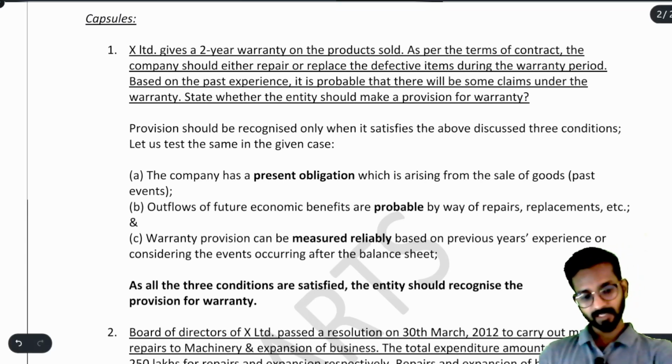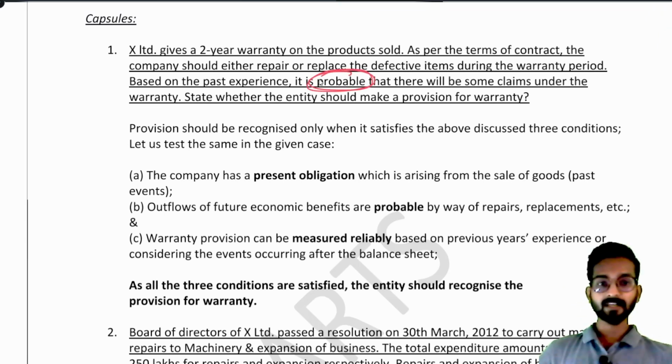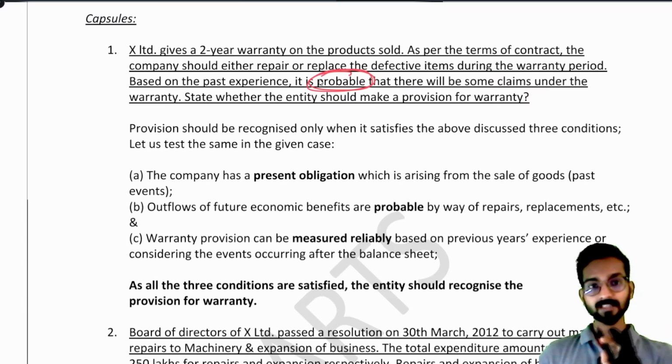See, they have already given in the question, it is probable. When they have already said it is probable that there will be some claims, it is very easy. It is the hint for us. You have to create the provision. Simple. Now read.